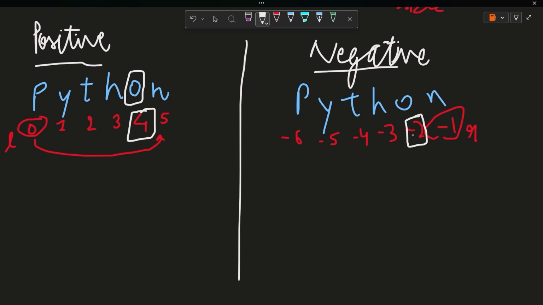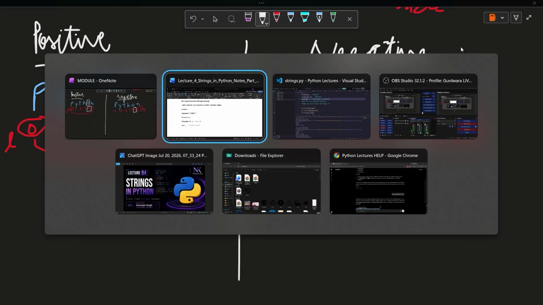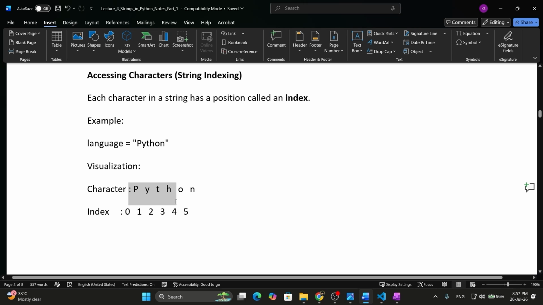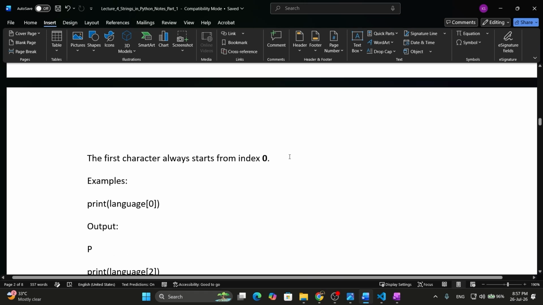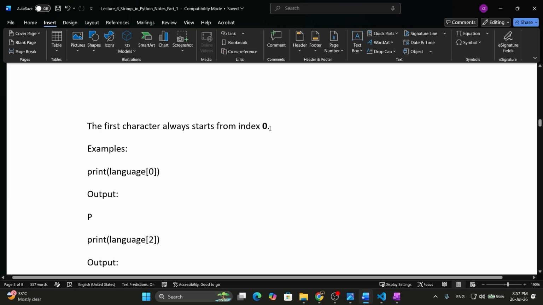You can understand what is negative indexing, but I recommend you to use the positive indexing for the simple reason it does not create any confusion. So we will understand all the concepts with the help of positive indexing in the upcoming part. So see here, we will go to the notes now. So we have seen how the indexing is there. The first character always starts from index 0.